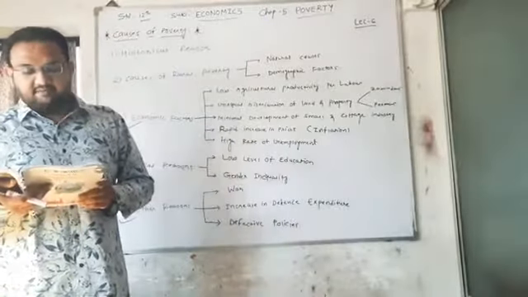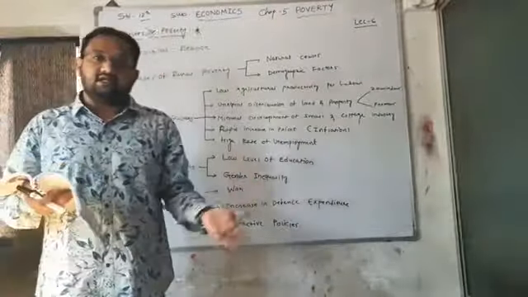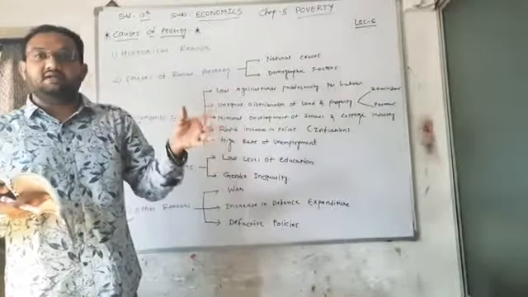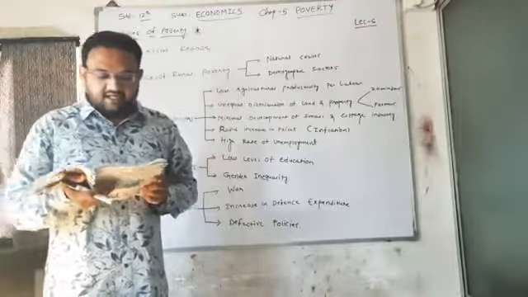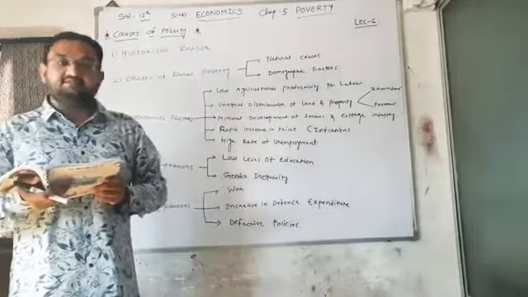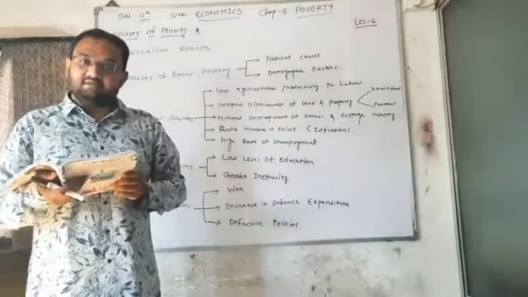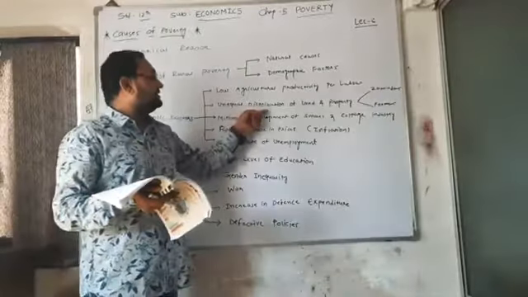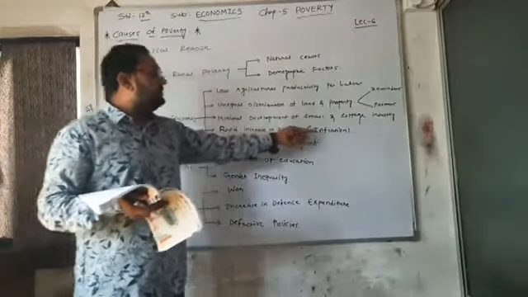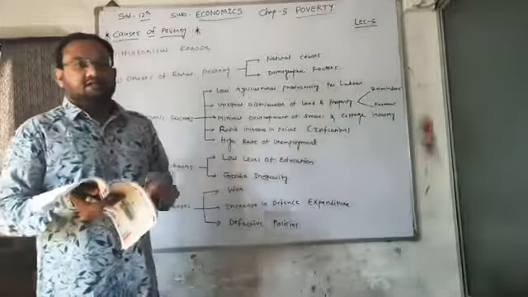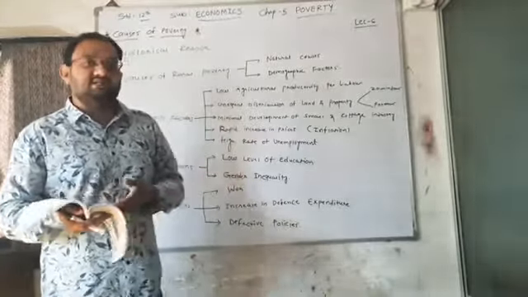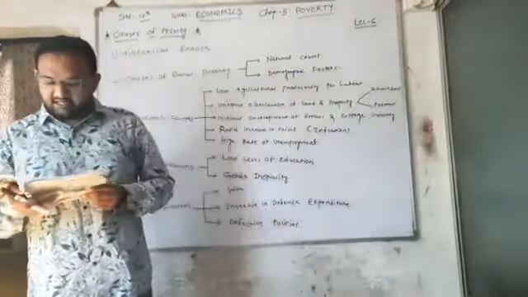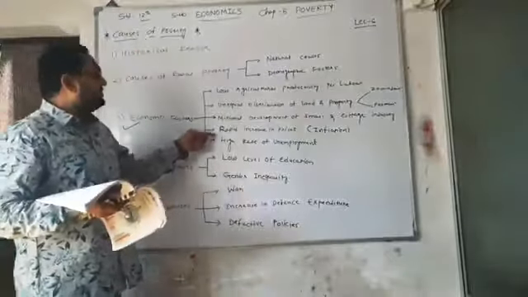On the other hand, now we can check the second face of the coin: increasing prices benefit businessmen, traders and big farmers. This increases unequal distribution of income in society. So due to inflation, the producers, traders and big farmers are the beneficiaries, and that results in unequal distribution of property and income. So this was point number 4.